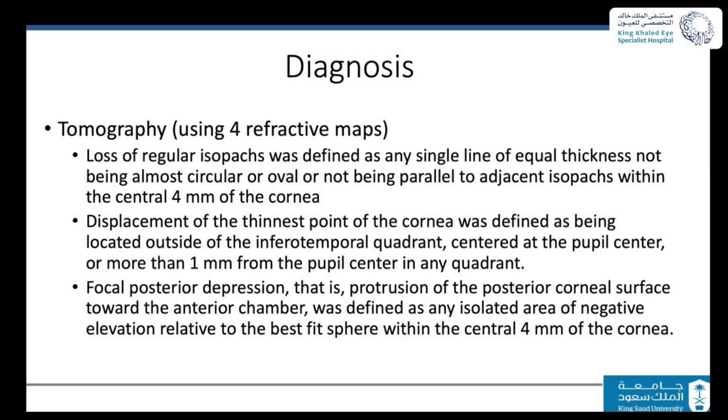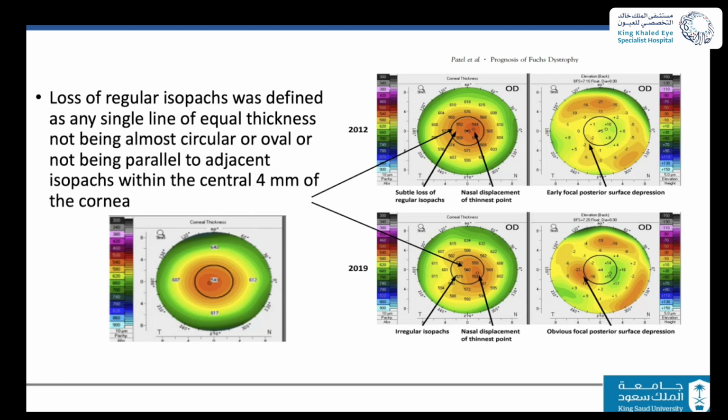Is there a way now to monitor? Different devices cannot usually give answers, especially specular microscopy. Now, more and more we are using tomography and the four refractive maps. Recently, there are a few features in the topography or tomography map which have been proven to be helpful in monitoring the progress of Fuchs endothelial dystrophy.